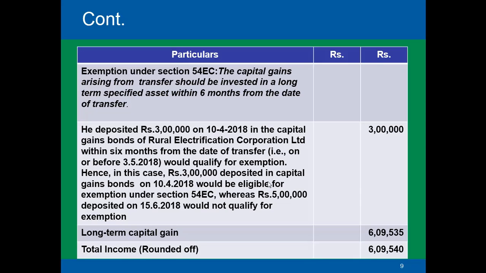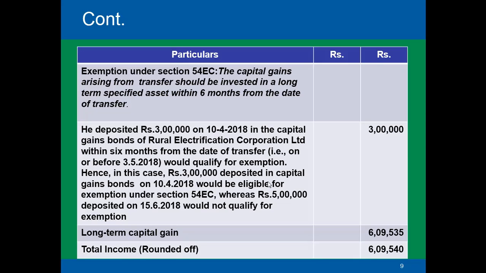So this would qualify for exemption. Hence in this case 3 lakh deposited in capital gains bond on 10th of April 2018 would be eligible for exemption under section 54EC, whereas rupees 5 lakhs deposited on 15th of June 2018 would not qualify for exemption. So the exemption would be limited only up to 3 lakhs, which was within the time period.